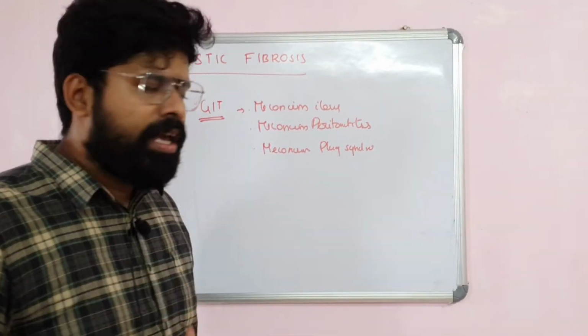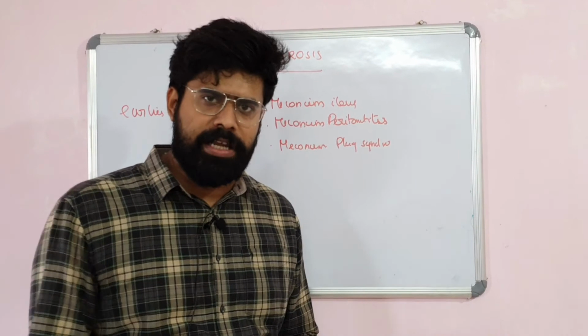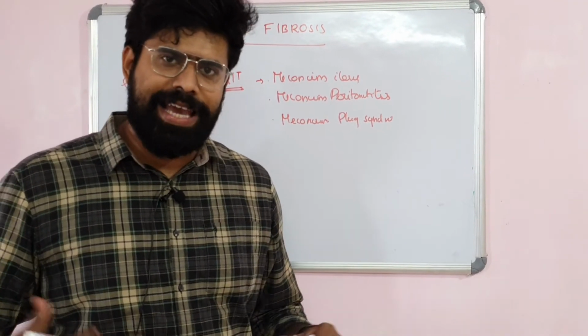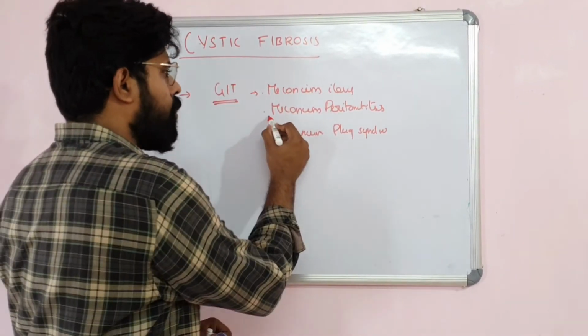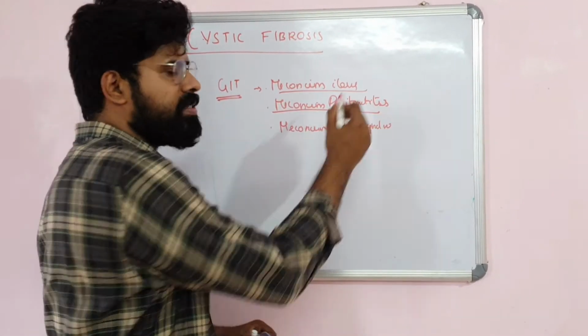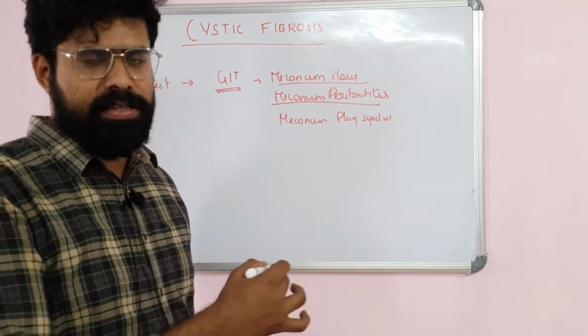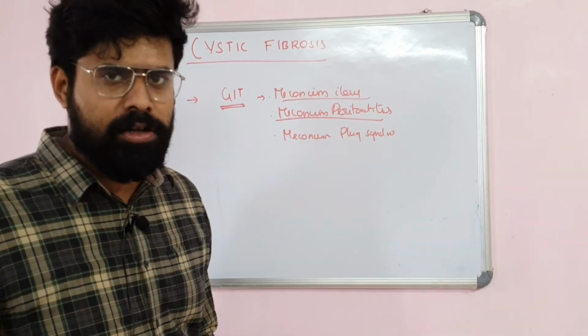Such a presentation. Sometimes the bowel will perforate, and this perforation can result in calcification of the peritoneum and scrotum, which can occur in utero. That is called meconium peritonitis. Meconium ileus is the ileal obstruction by meconium, and there is failure or delayed passage of meconium that can also be present.